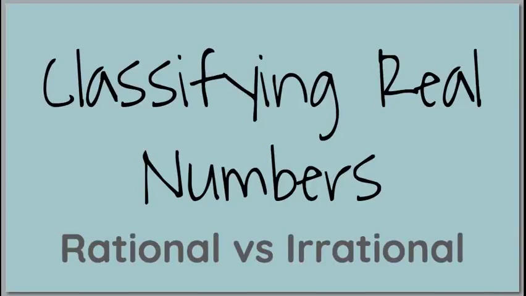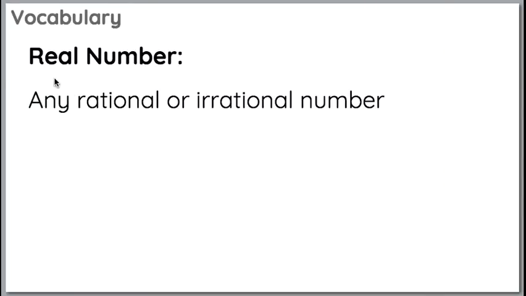Okay, we are going to look at some specific types of numbers and classify them. Specifically, we're looking at rational numbers versus irrational numbers. So we'll look at some vocabulary first. Our first word is real number. So it's our first vocabulary word.